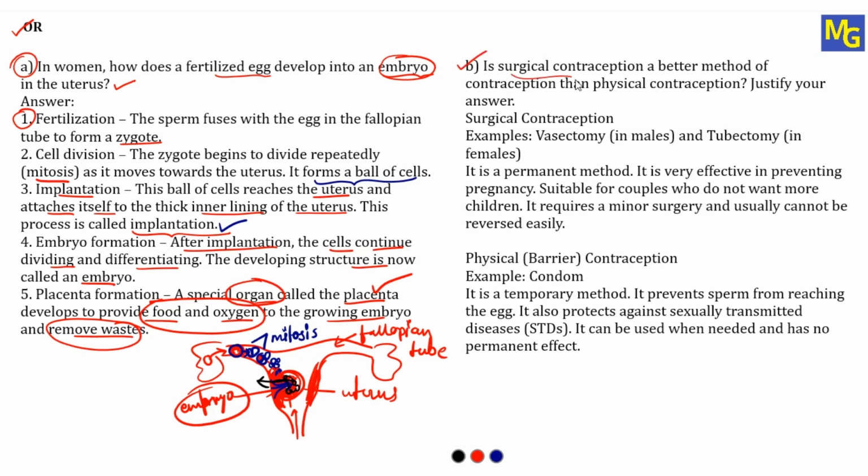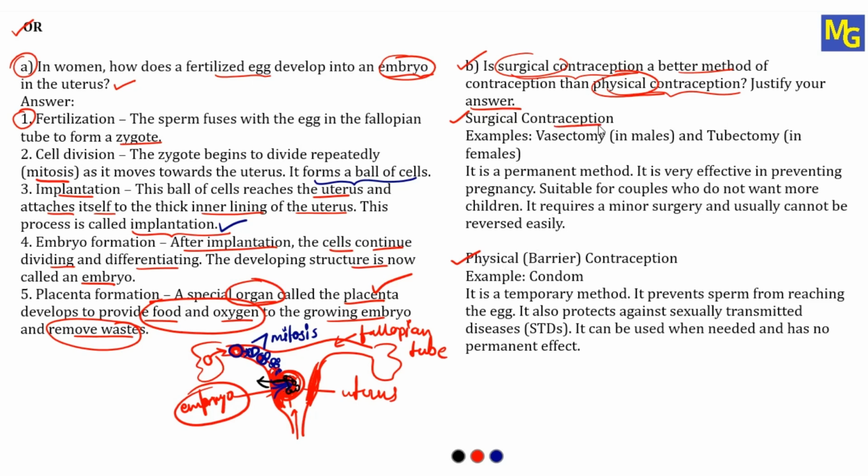Is surgical contraception a better method of contraception than physical contraception? Justify your answer. So we have two methods for contraception. One is surgical and one is called physical. So here they are saying surgical contraception is a better method than physical. We have to explain the statement. Justify the statement. So see the answer. First, we will see about surgical contraception, then we will see physical.